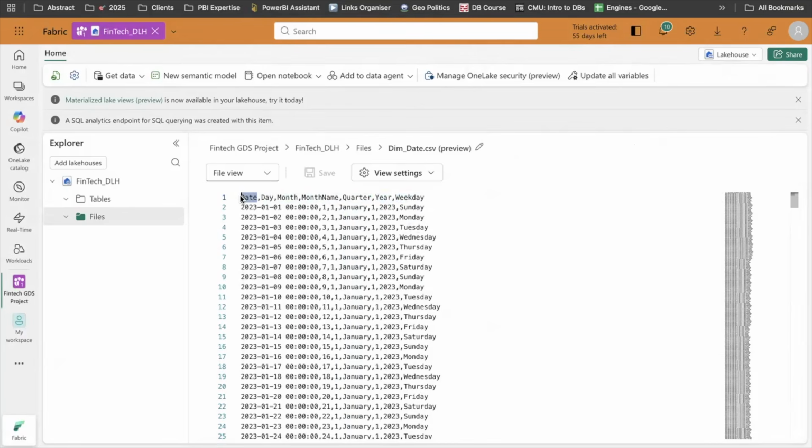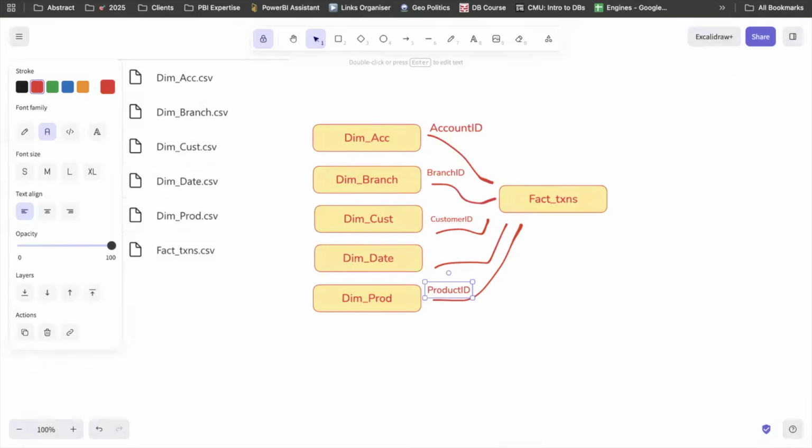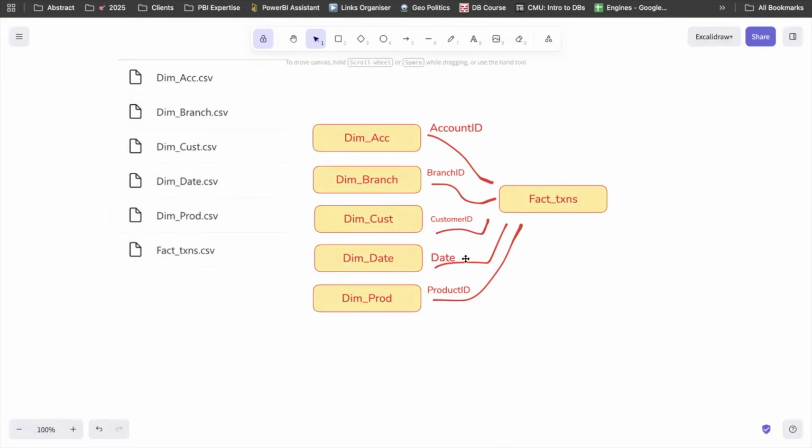So we can see there is no column named key, but there is one column which is date, and which is defining the granularity of the table or file. It doesn't matter whether a column with the name or tag of ID is present or not. There could be some cases where data is not clean. Still, if you see a primary key present, you can use that key as a connecting key to the fact table. So let's assume that this is the key because this is defining the grain of my table.